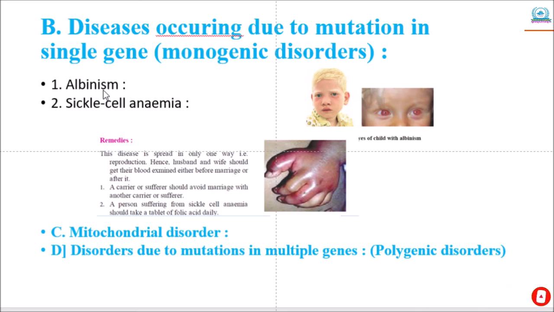So albinism is a genetic disorder. Our eyes, skin and hair have color due to the brown pigment melanin. In this disease, the body cannot produce melanin. The skin becomes pale, hair is white and eyes are usually pink due to absence of melanin pigment in the retina and sclera. Then the second one is sickle cell anemia.